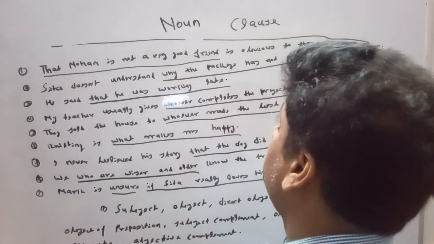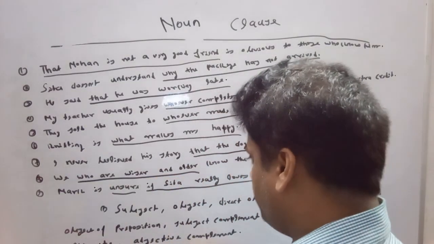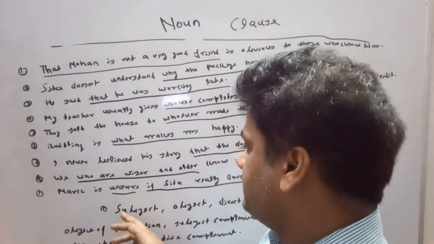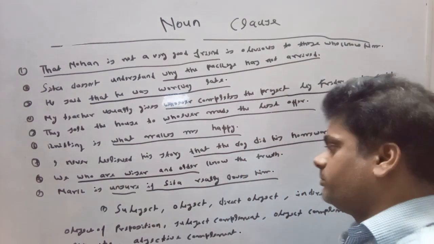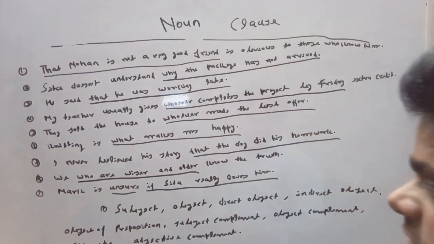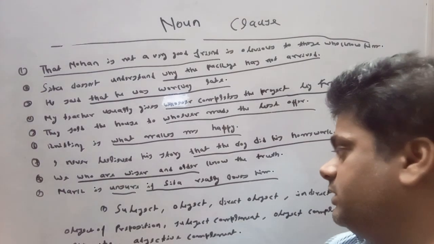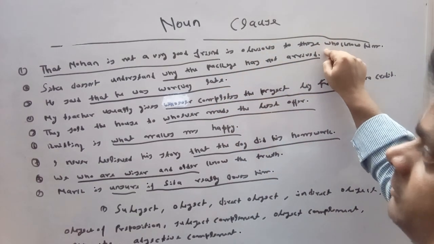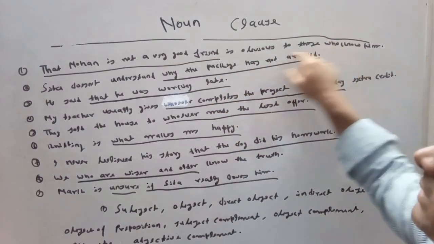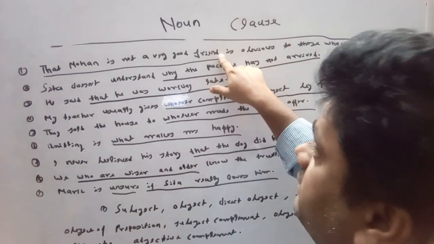Single noun clause. A noun clause can work all these types of work as subject, object, direct object, indirect object, object of preposition, subject complement, object complement, apposite, adjective complement. In the first sentence, our noun clause is working as a subject.